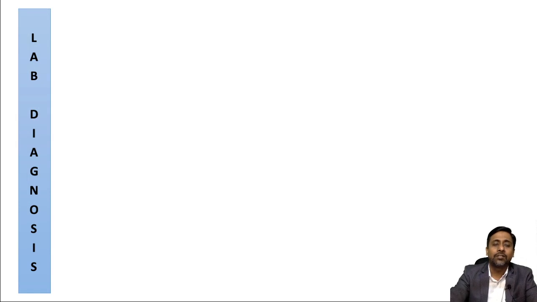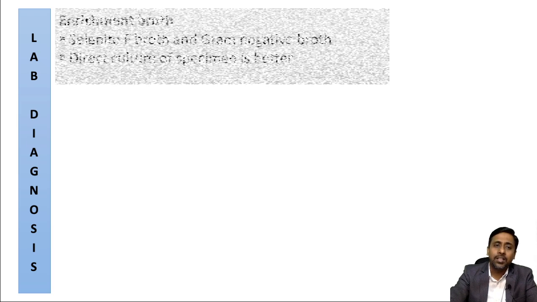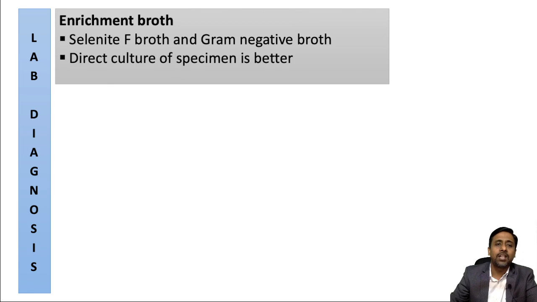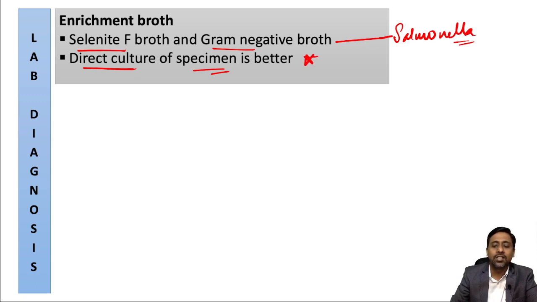Okay, and then the lab diagnosis. For lab diagnosis, there is nothing much. We need to culture the stool specimen in selective medium and low selective medium. Enrichment broth can be used, and the enrichment broths which can be used are selenite F broth and gram negative broth, but these broths are primarily used for Salmonella, and their role in Shigella is very limited. So it is always better to do direct culture of the specimen rather than using enrichment broth. Remember this.